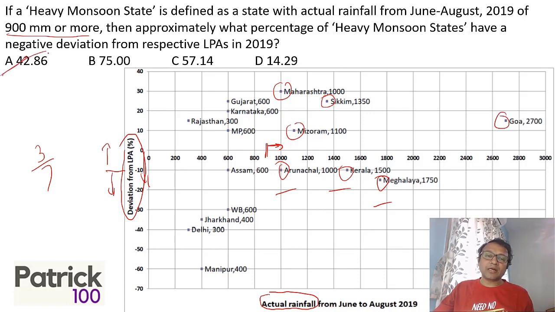You should be comfortable with converting fractions to percentages. You should know 1 upon 7 is 14.29 or 14.28. So 3 upon 7 will automatically be 3 times that. That will be 42.86%, which is option A. Not difficult.